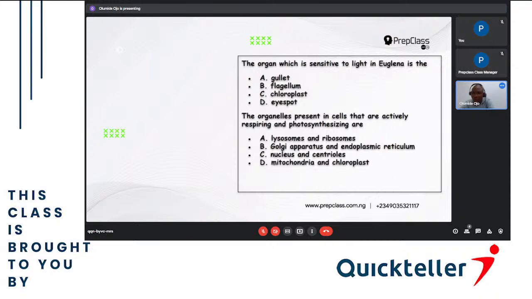The nucleus is the house of the cell, the life of the cell, and the centrosome is the division site. While the mitochondria is the one that does the respiration in the cell, and the chloroplast is the one that photosynthesizes the food. So the answer is D, mitochondria and chloroplast.